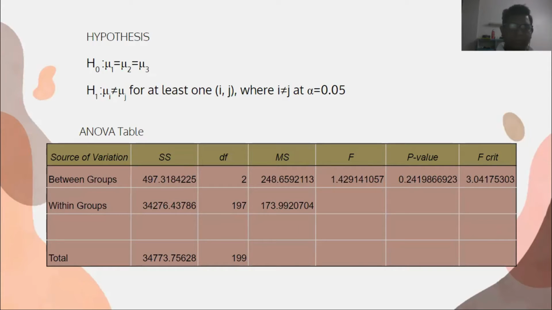Below that, we have the ANOVA table, which shows the source of variation, the sum of squares, the degrees of freedom, the mean squares, the F-test value, p-value, and F-critical. The main value we'll be looking at is the F-test value, known as F, which is 1.429. Next, we have the p-value, which is 0.2419. And lastly, we have the F-critical at 3.0417.